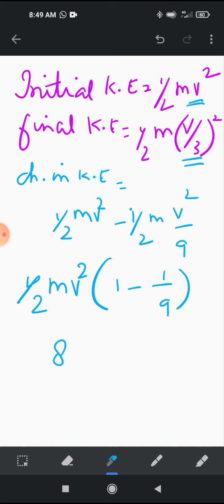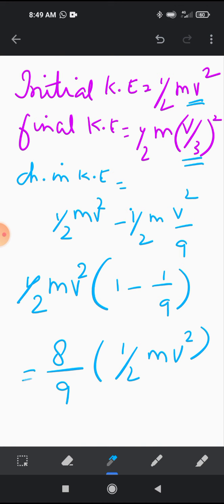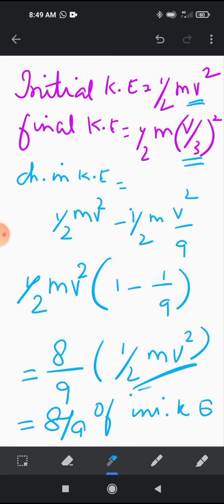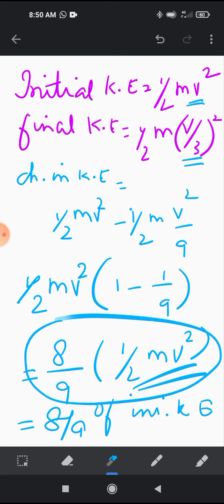That means 8 by 9 of half mv square. That we can say is 8 by 9 of initial kinetic energy. This was the initial kinetic energy. It's 8 by 9 is the change happened in kinetic energy.